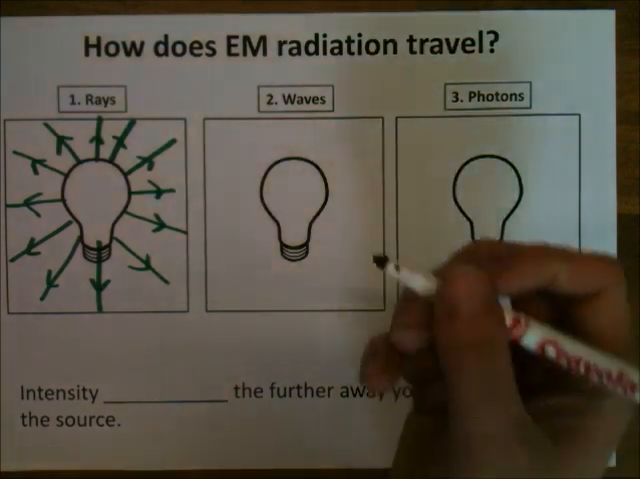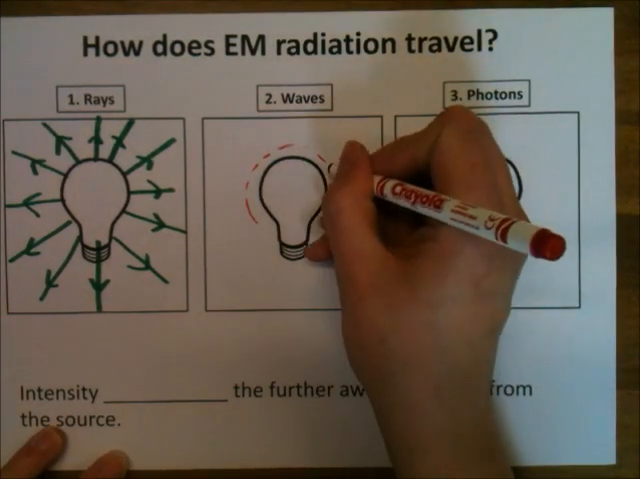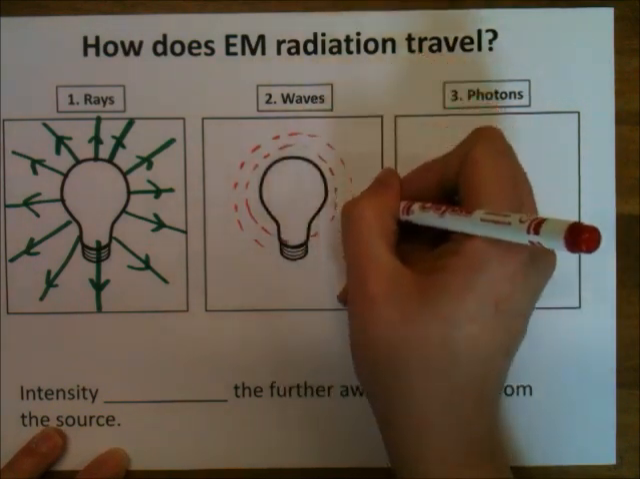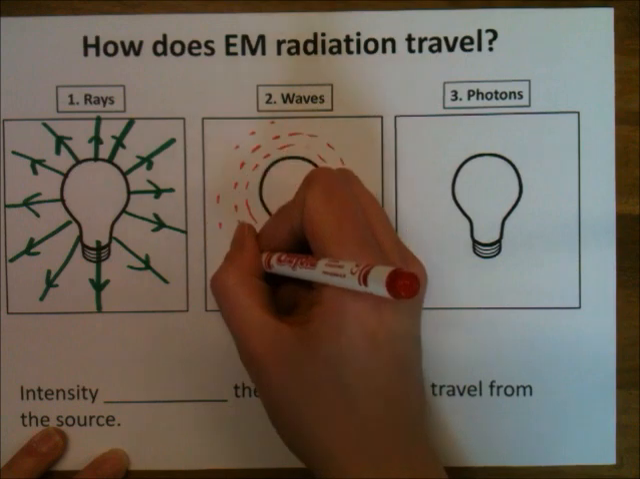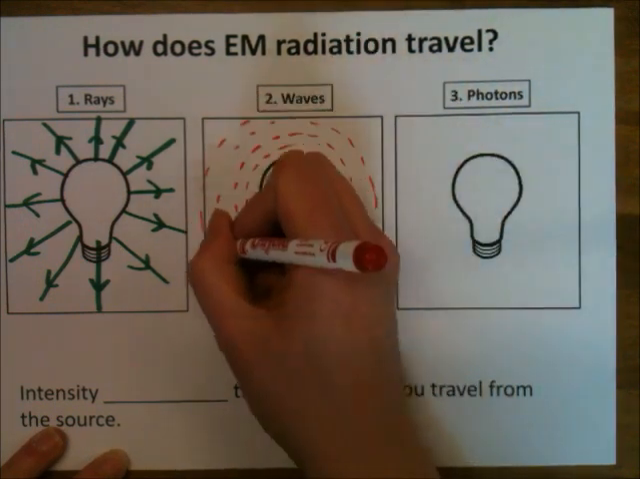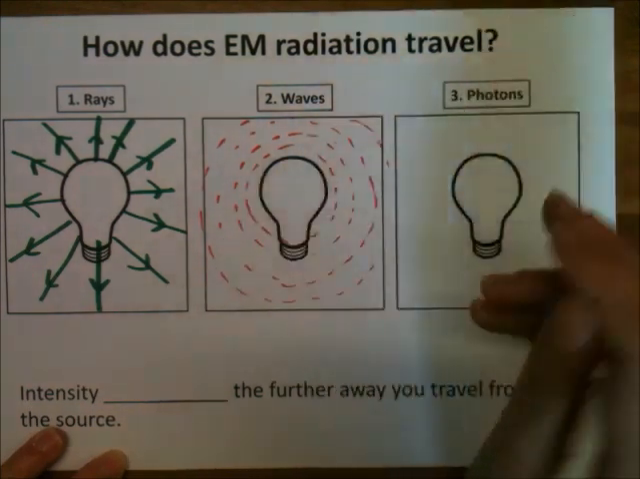The next way I can do it is in waves. Now waves, I draw them as a kind of wave crest. So it looks a bit like, you'll see, ripples on a pond. Okay, so imagine that my light bulb is where I've thrown a pebble in a pond. And for that, I'd get this kind of ripple effect. So these are the waves radiating out.